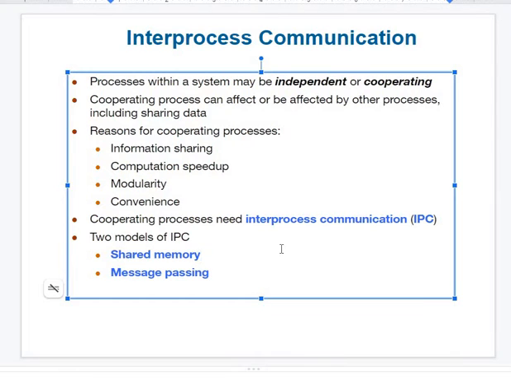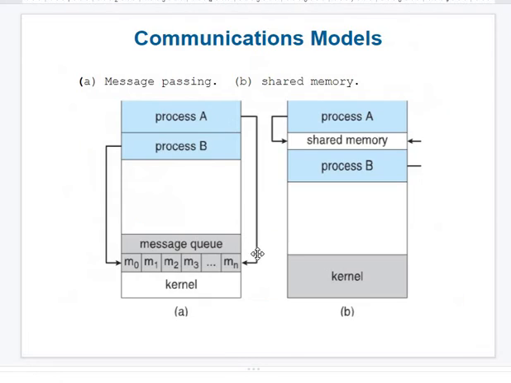Now, the technical word for communication between 2 or multiple processes is inter-process communication. There are 2 models: one is shared memory, another is message passing. So let's see what both are. Now you see the communication models. First is message passing and second one is shared memory.